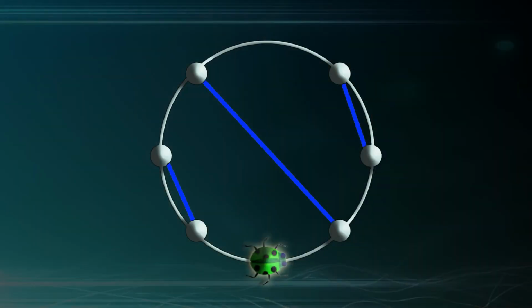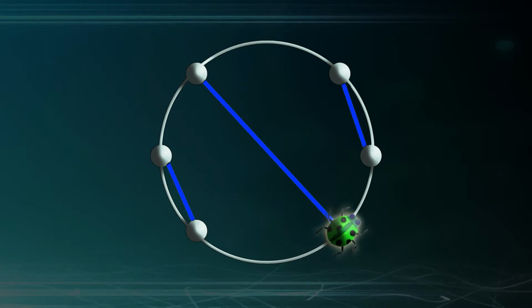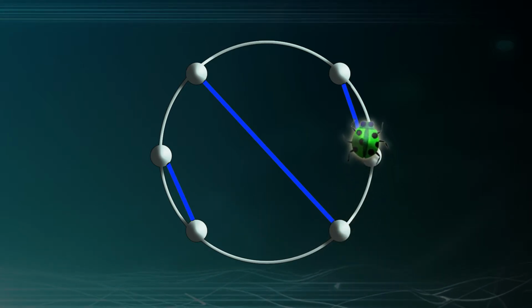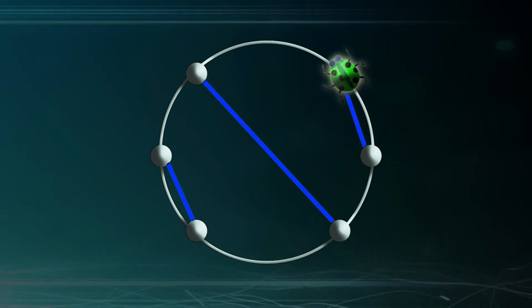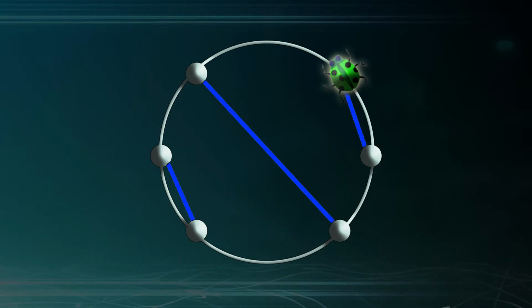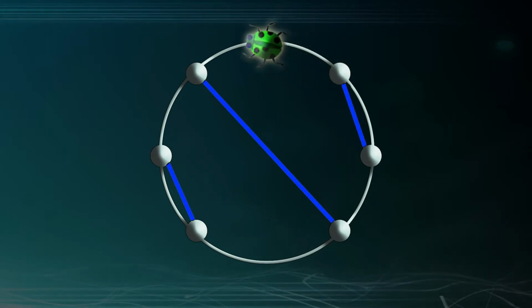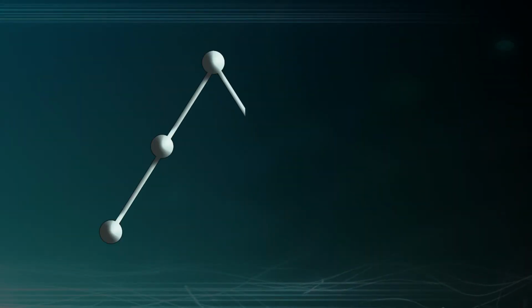Let's look at this particular handshake table. As our bug starts around, she encounters 2 people who are the first people involved in a handshake pair, so she shouts out up, up. But that third person that she encounters, they were shaking hands with the previous person that she just passed. So she's already seen this handshake pair before. She shouts out the word down. Let's give our bug a rest up at the 12 o'clock position while we think about the mountain range that we'll have drawn. So again, she shouted up, up, and then down.